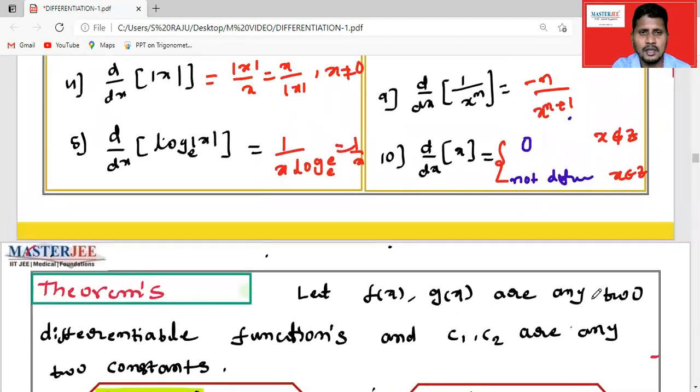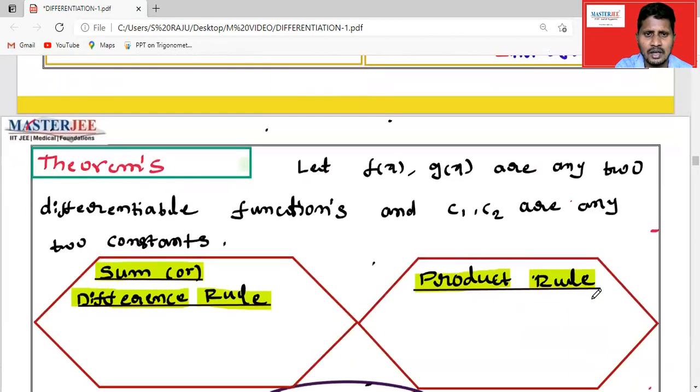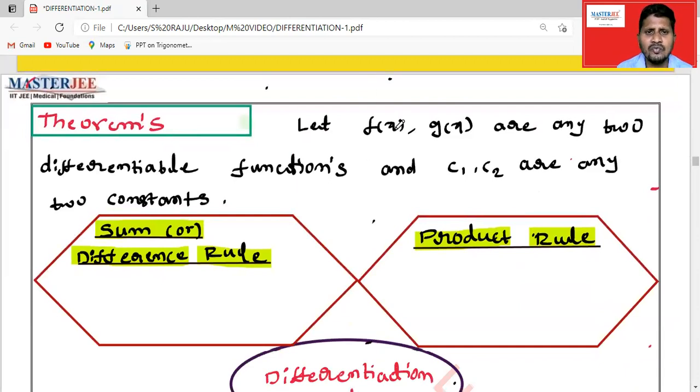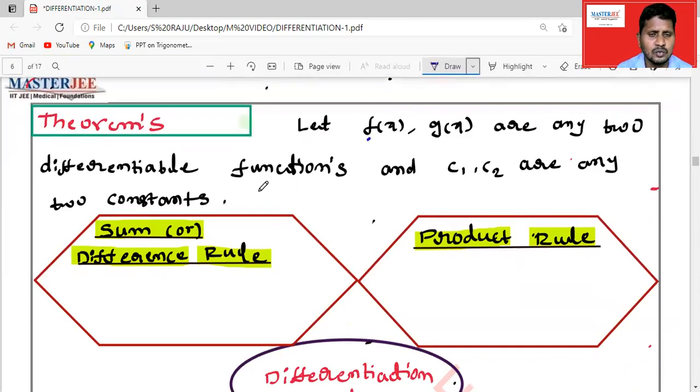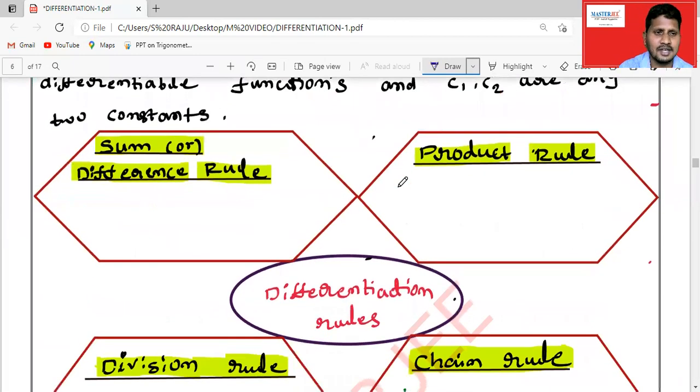Let us see some important theorems or rules. There are 4 rules we will discuss: the sum and difference rule, the product rule, the division rule, and the chain rule. I am taking f of x and g of x as any two differentiable functions, and c1, c2 as any two constants.